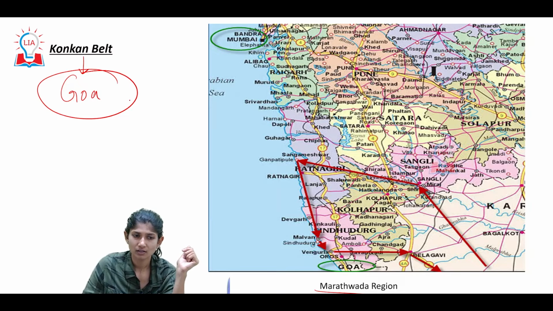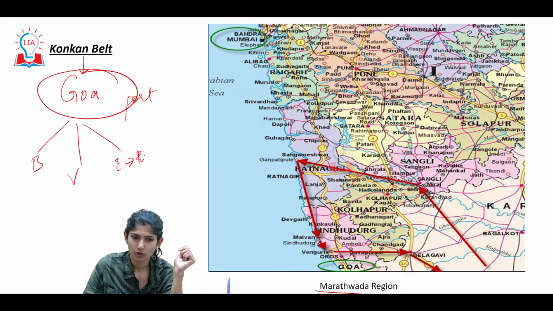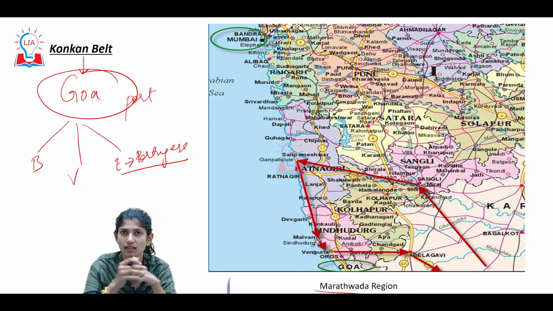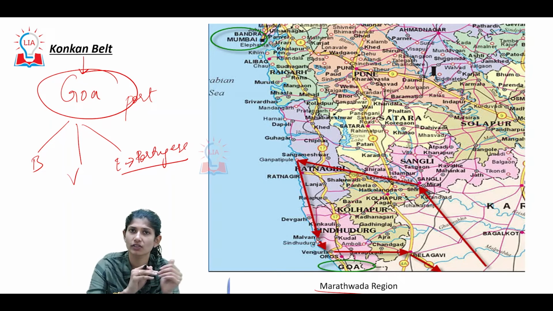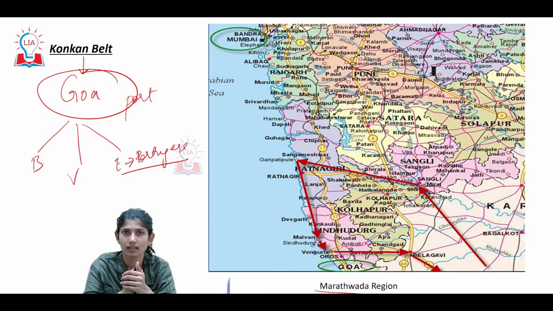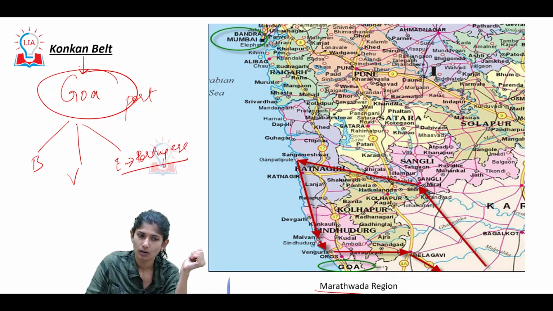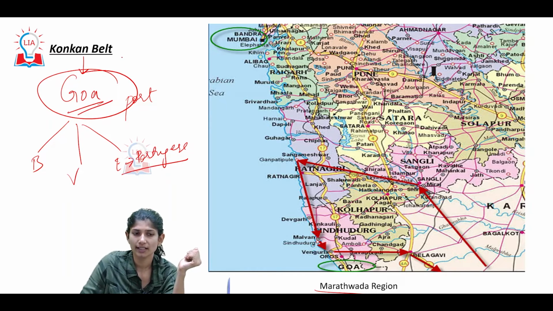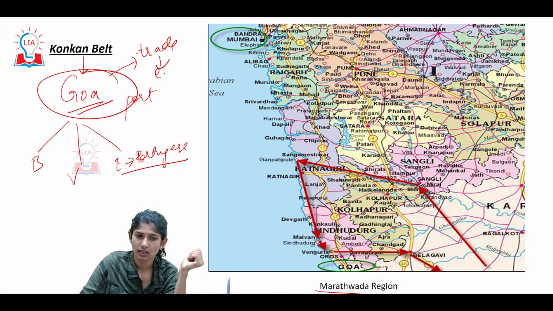See, this Goa port was extremely important for your Bahmanis, your Vijayanagars, and your Europeans, in the name of the Portuguese. Remember the story? The Portuguese leased and rented it and tried to convert it into a second home. Even today we see influences of the Portuguese in Goa. So Goa was to play a crucial role in trade and, in turn, the economy.